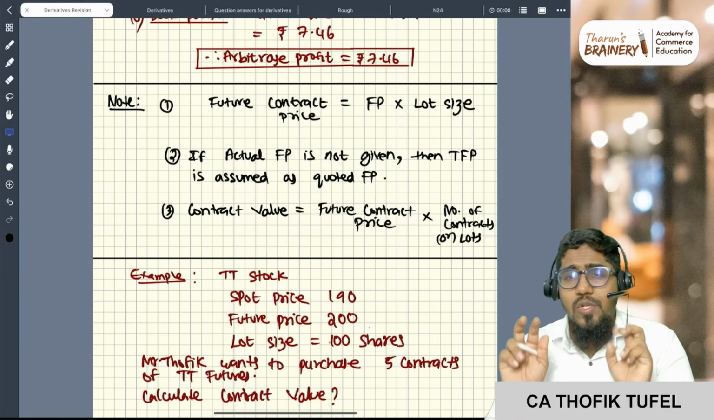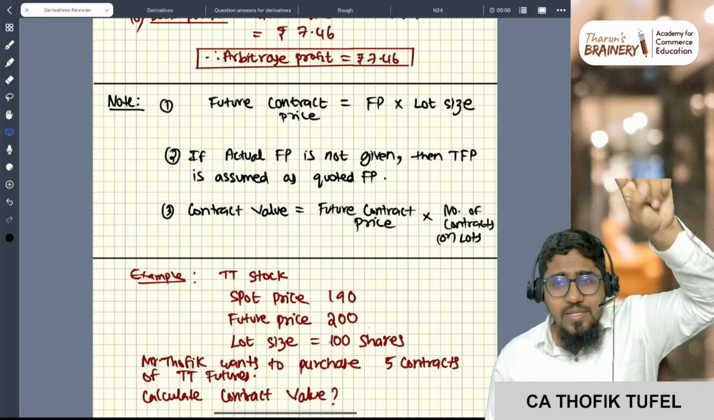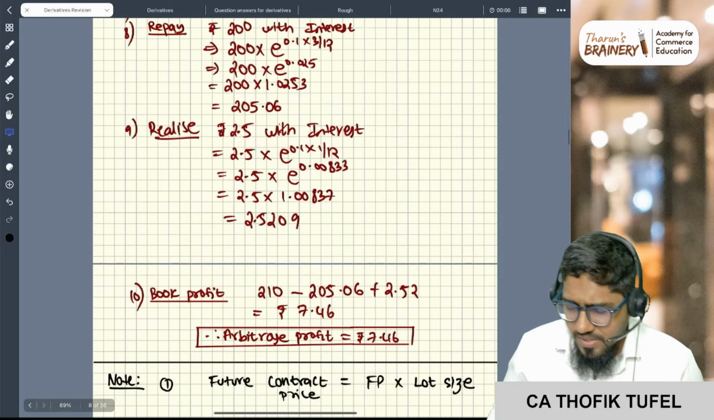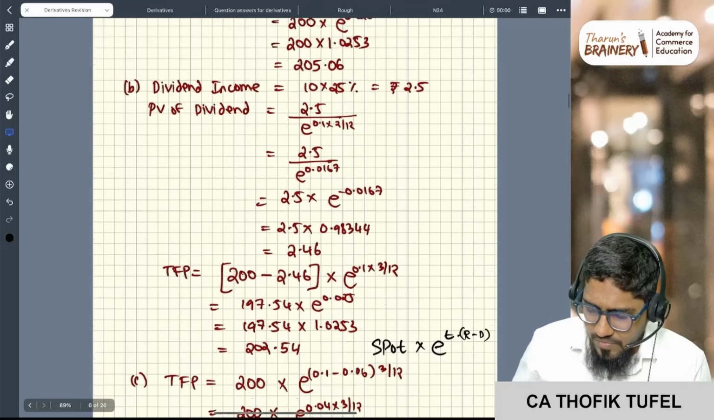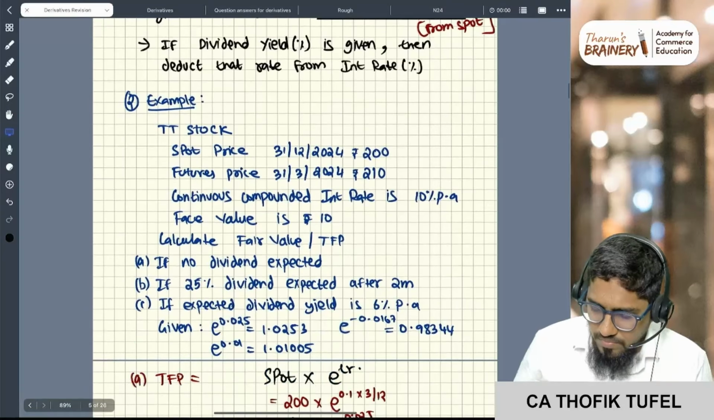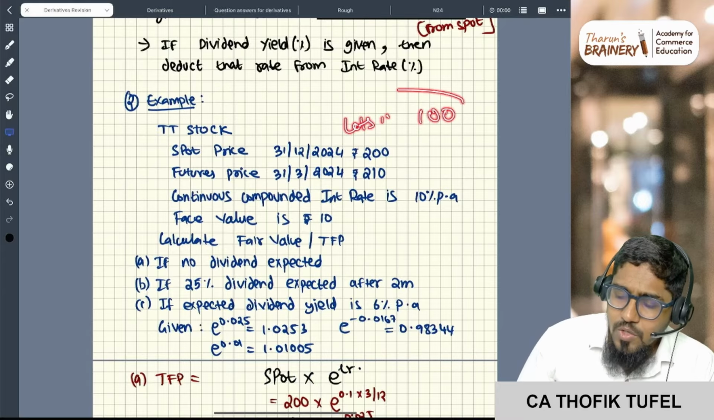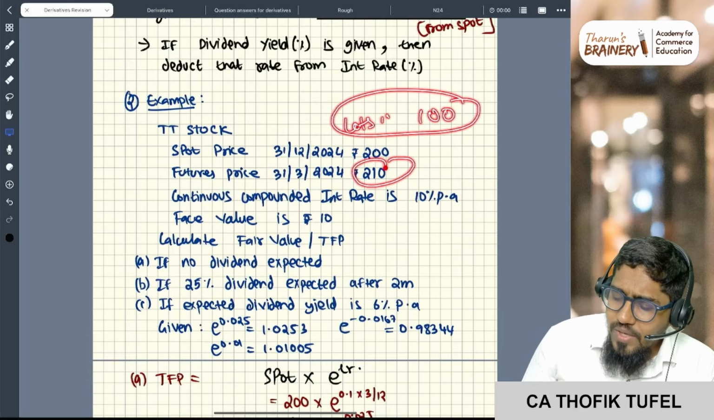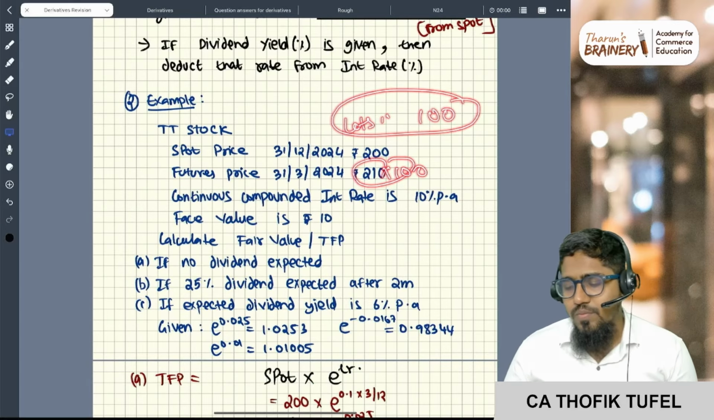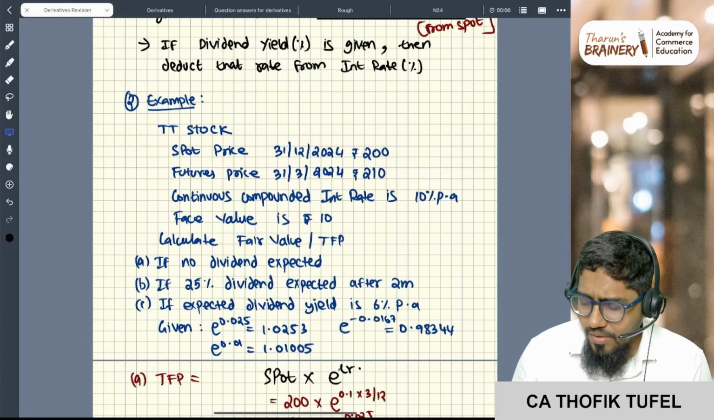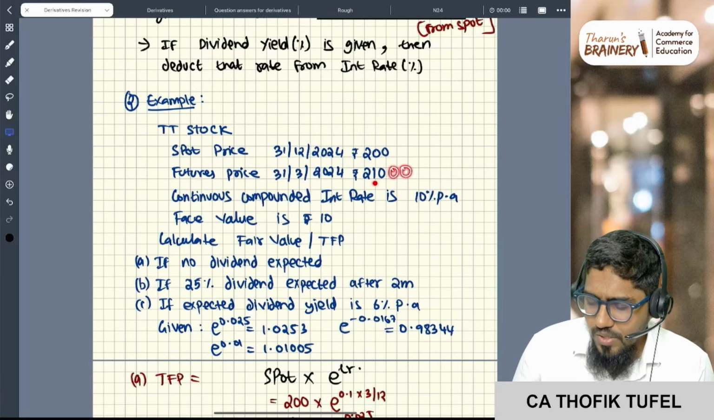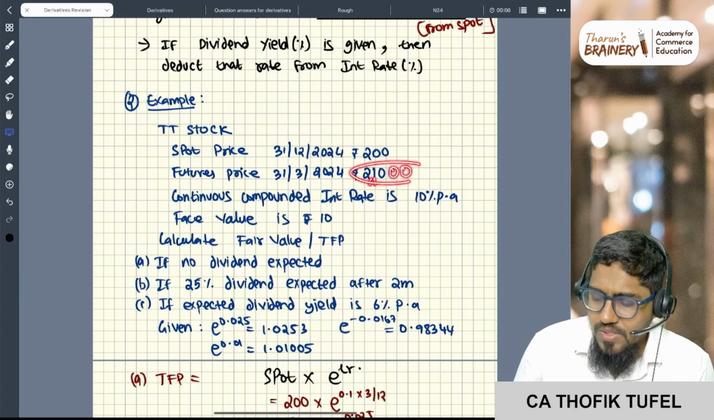Someone is asking what is the future contract price? It is nothing but the future price into the lot size. For example, in the question they will give for TT stock, lot size is equal to 100. So one contract is equal to 210 into 100, which is 21,000 rupees. 21,000 rupees is the contract price.